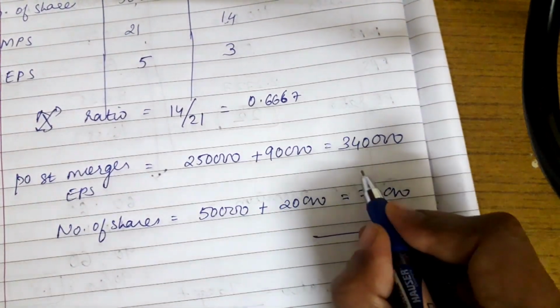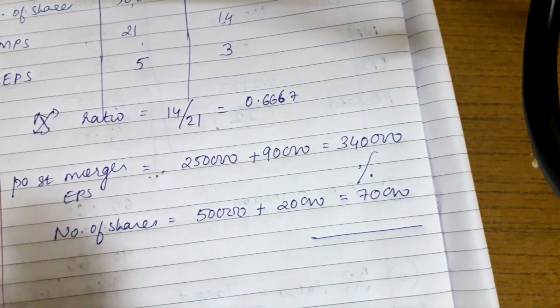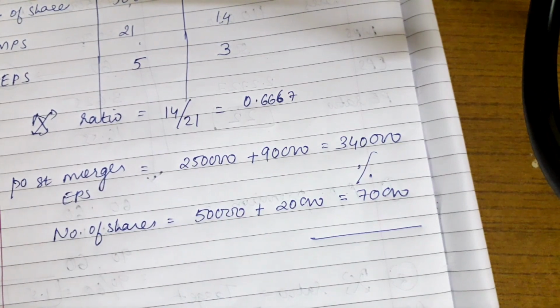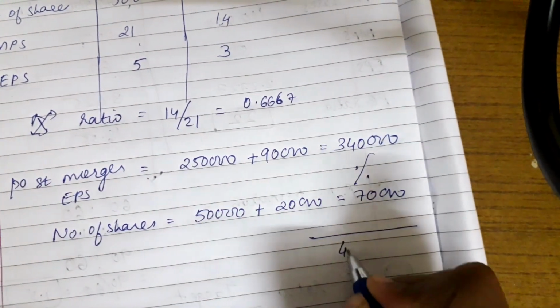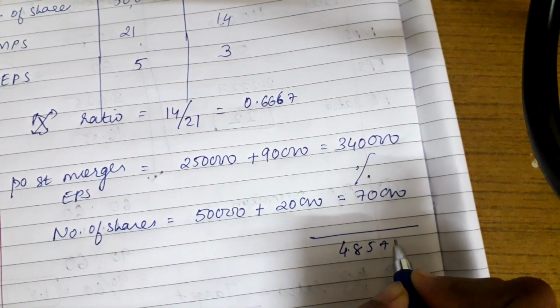So dividing both of them, we get post merger EPS: 3,40,000 divided by 70,000, which is 4.8571.